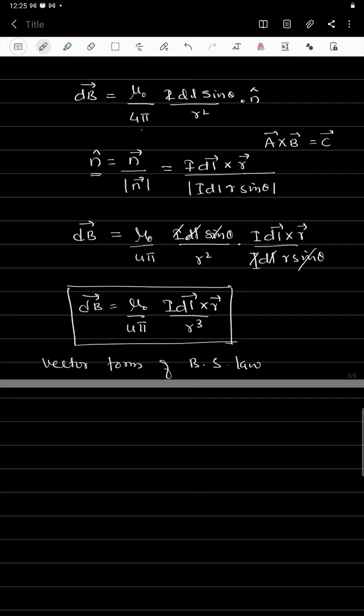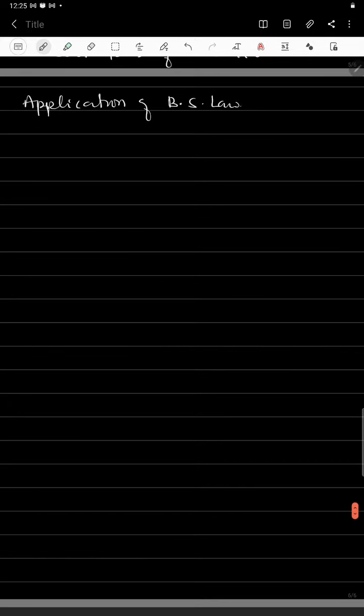So here we have studied the expression of the magnetic field by using Biot-Savart's law, and also the vector form, and using these expressions we'll see some applications of Biot-Savart's law. We can find the magnetic field at the center of different shapes.